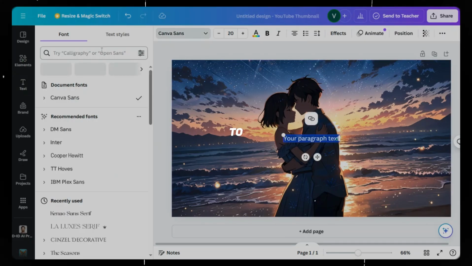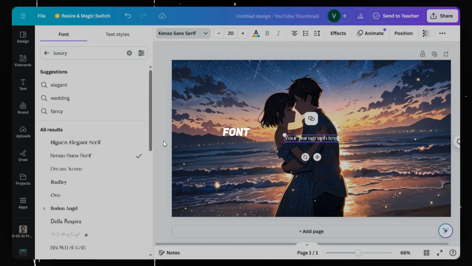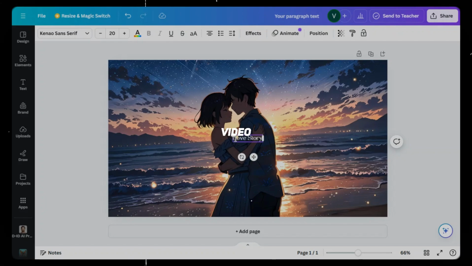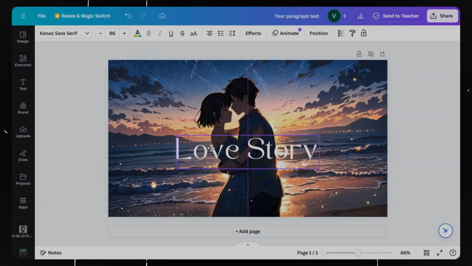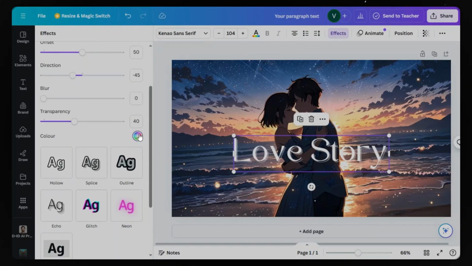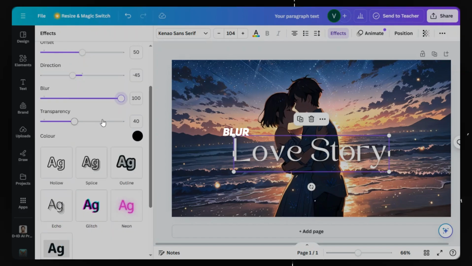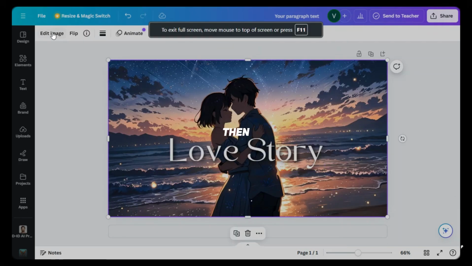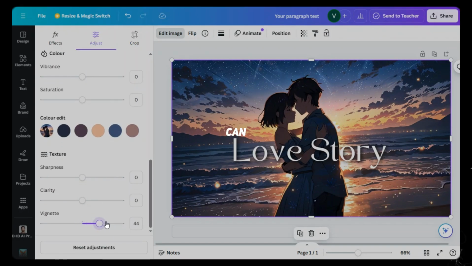Then click on Text, and add a text box. Go to Fonts, and search for Luxury. Select the best font. Enter your video title. Increase the font size to 96. Then select the font, click on Effects, and Shadow. Select the color black. Pull the blur and transparency. Then click on Edit Image, Adjust. And you can add Vignette. But I'm not using it.